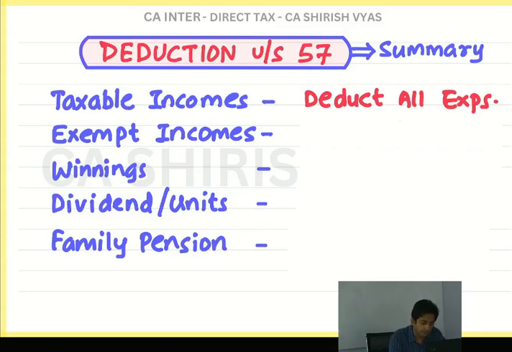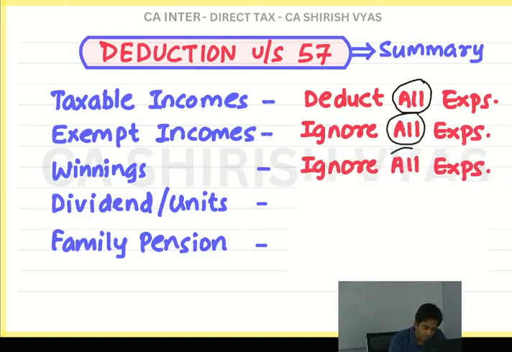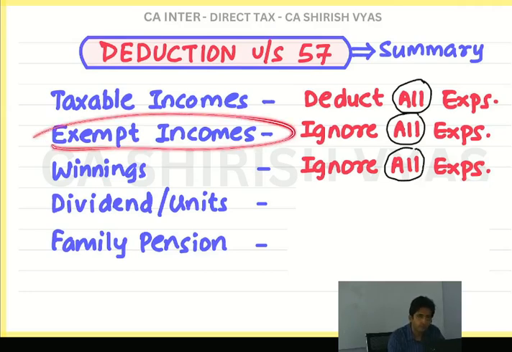Taxable income, deduct all expense. I am hammering all because at one place it's all, and in dividend it's only one thing. Deduct all expense. Then exempt income, ignore all expense. Winnings, ignore all expense. See, do you remember the logic also? Exempt income we put dash only.